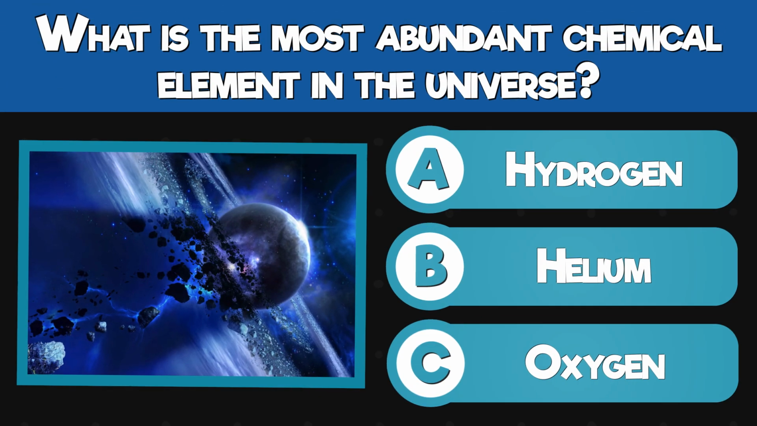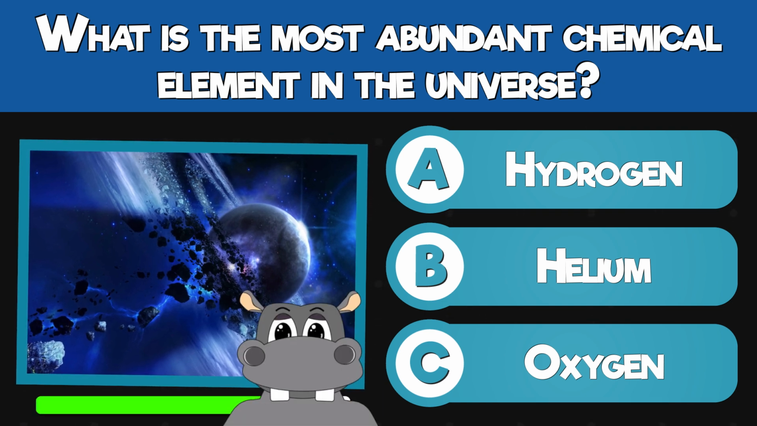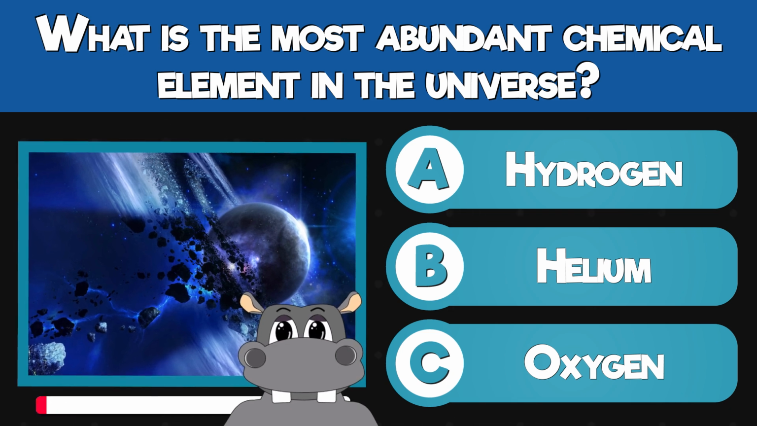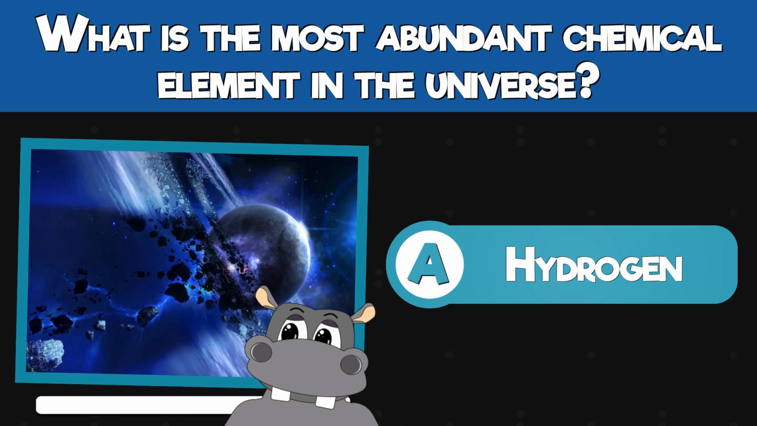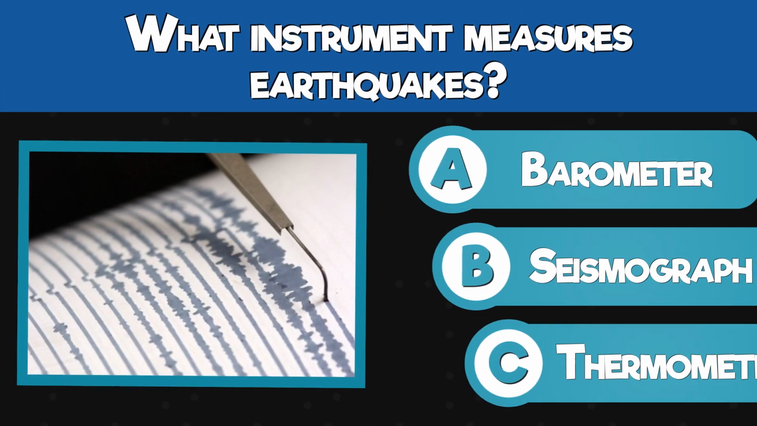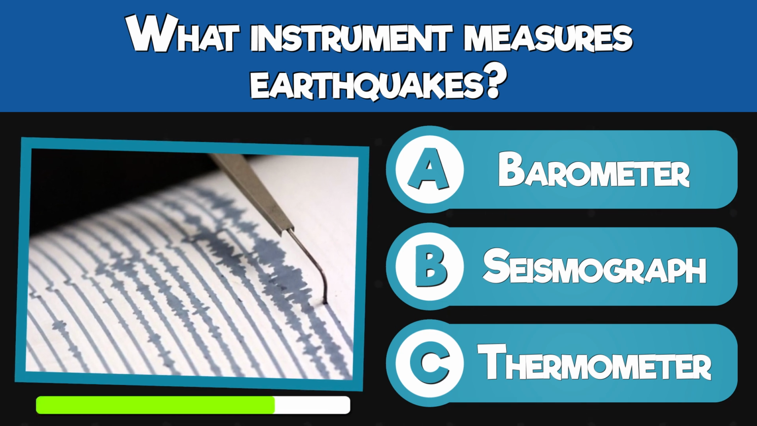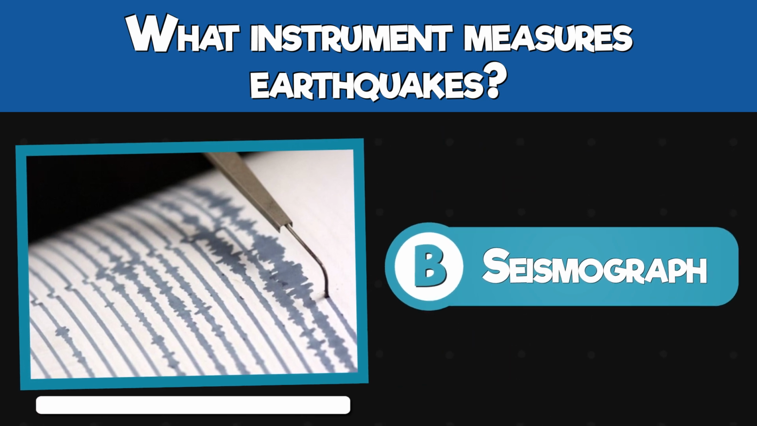What is the most abundant chemical element in the universe? Hydrogen, helium, or oxygen? Hydrogen. What instrument measures earthquakes? Barometer, seismograph, or thermometer? A seismograph.